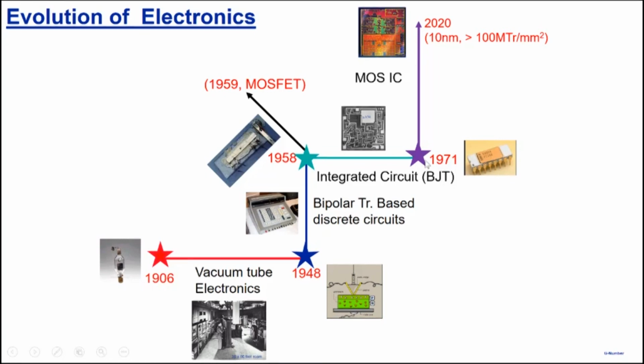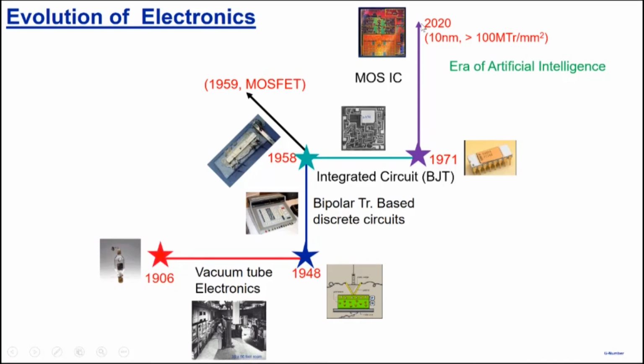We started in almost 1958 or so with about 1 transistor per centimeter square density. We are now at a stage where we can pack 100 million transistors in 1 millimeter square, and the transistor size is a few nanometers. And so when you can build circuits with almost 1 billion transistors, you can do lots of interesting things, and that's why we are now in an era of machine or artificial intelligence.